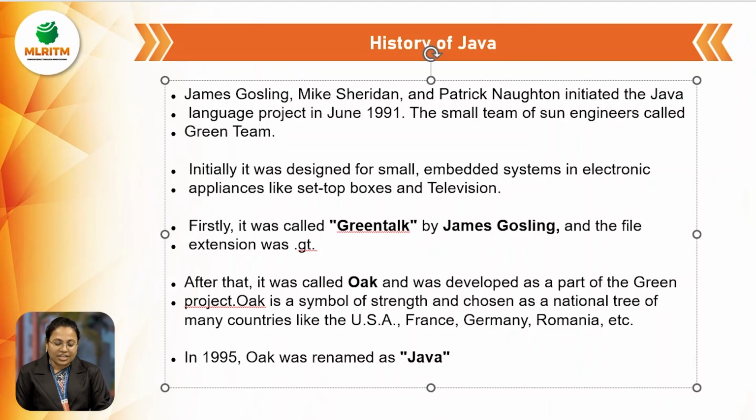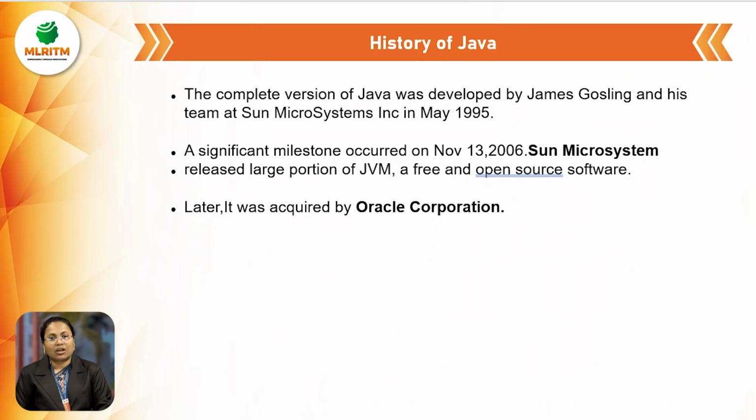Later, they changed the programming language name from Oak to Java in 1995. How did they choose this name Java for this programming language? There is a separate story behind this. When James Gosling and his team were developing this programming language, they used to consume a lot of tea and coffee.